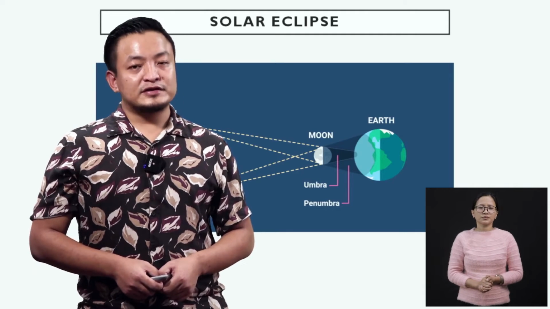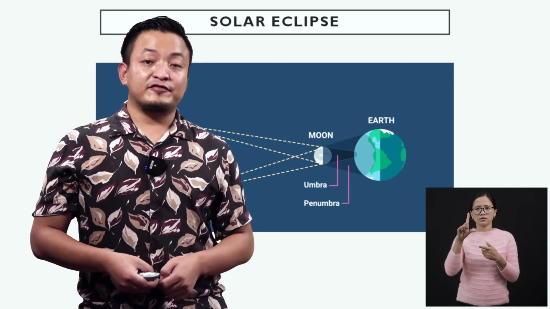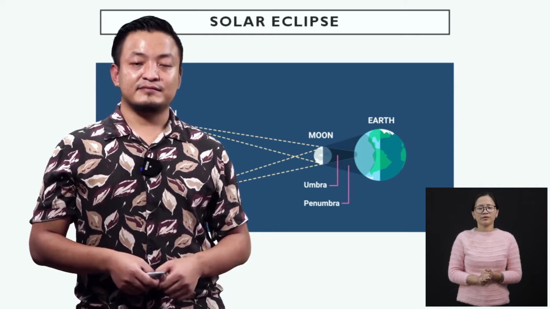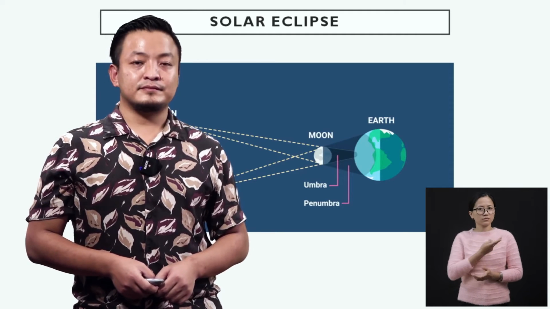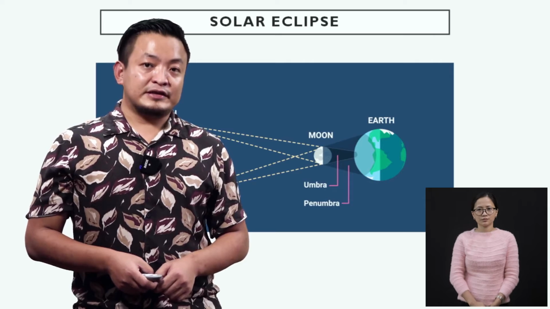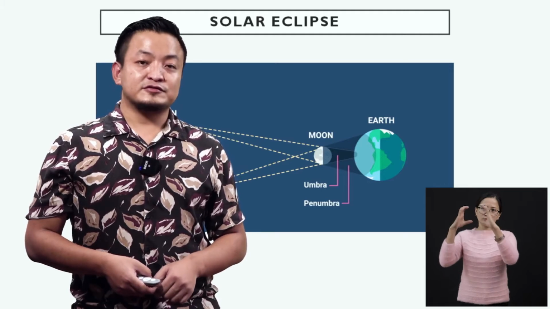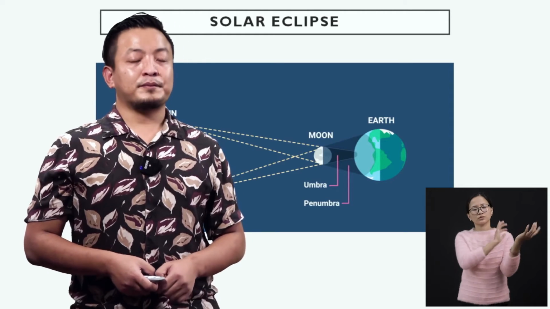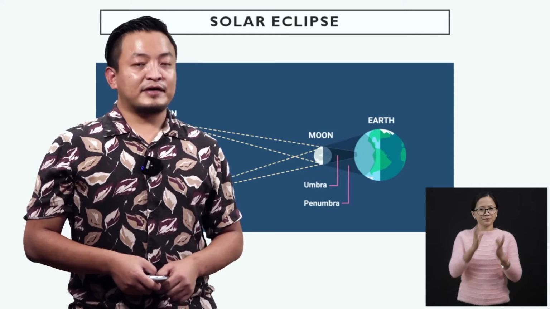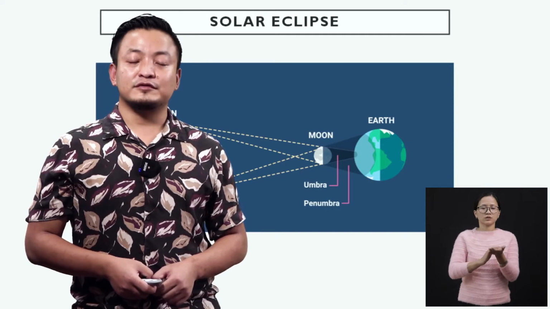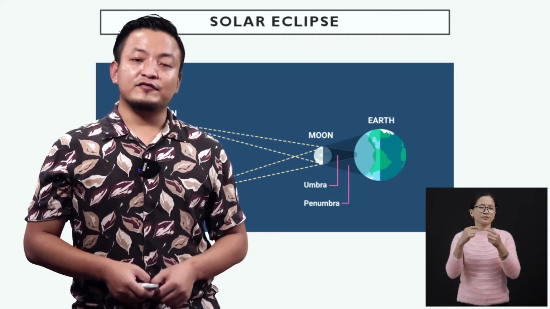Okay? So students, we have discussed the two important eclipses which have a serious effect on us: lunar eclipse and solar eclipse. Now, lunar eclipse occurs when the Moon passes through the shadow of the Earth, and the solar eclipse occurs when the Earth passes through the shadow of the Moon. Right? So, dear students, that comes to the end of this chapter.